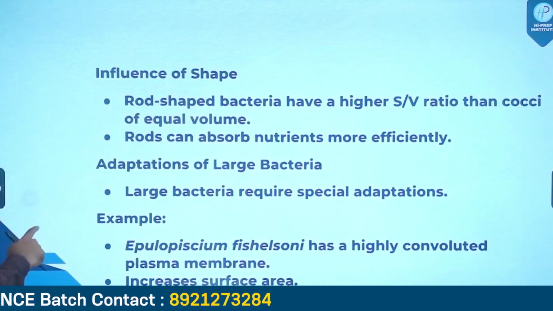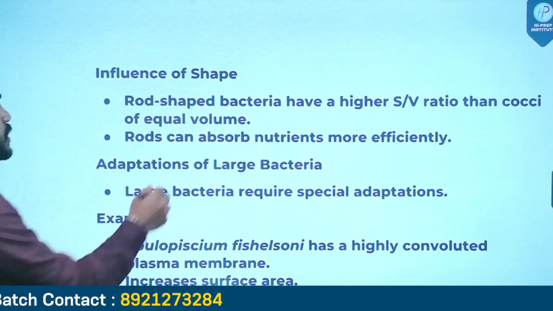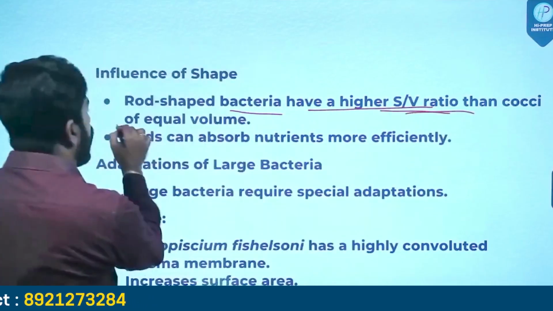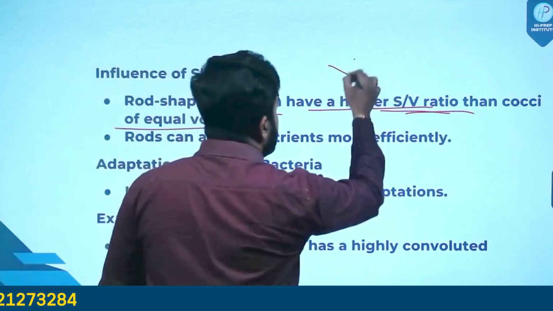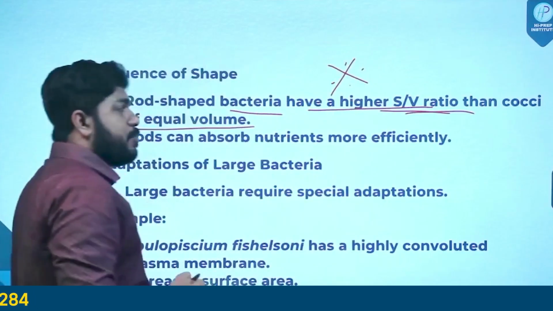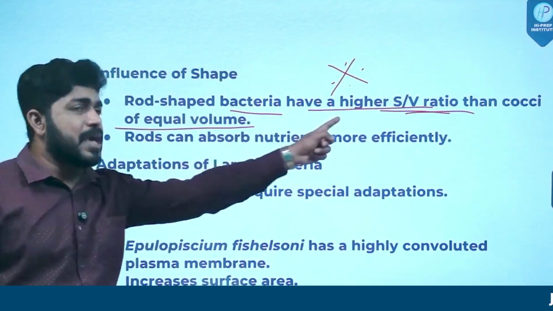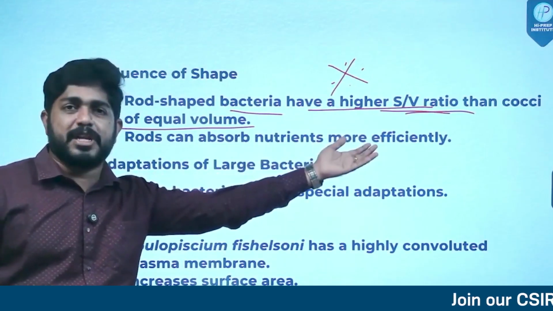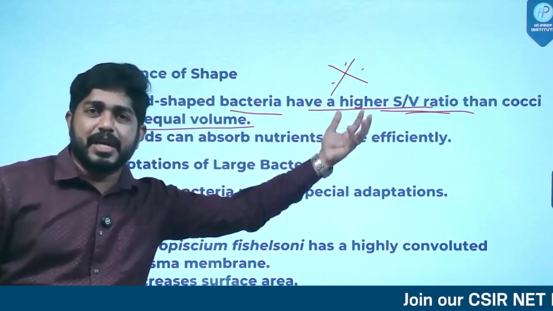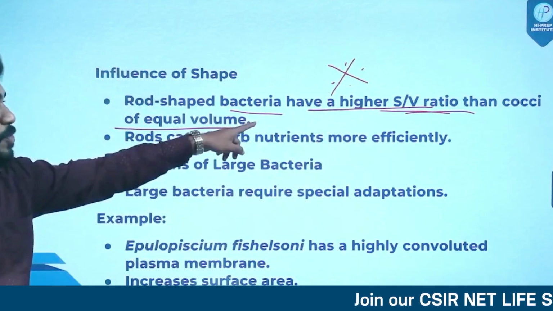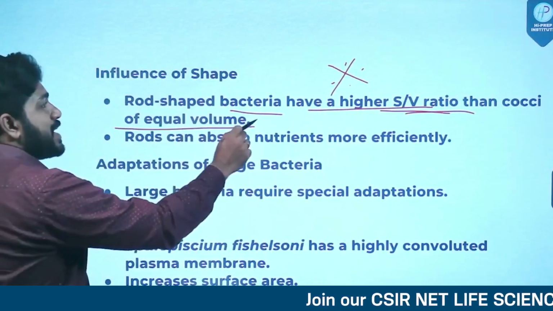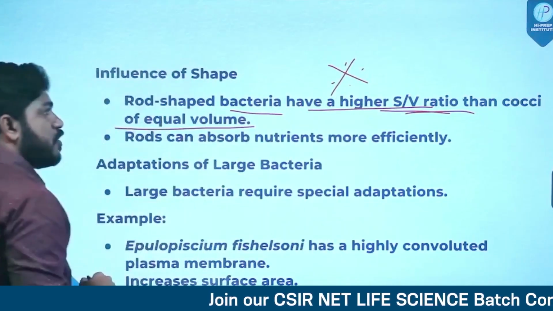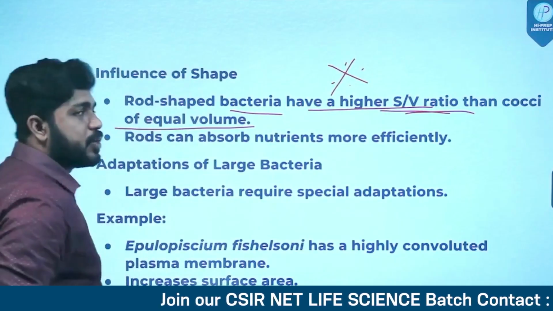So what is the influence of shape? Rod-shaped bacteria have a higher surface to volume ratio than cocci of equal volume. Students, please keep this point in mind. This can be asked in our exam: which among the following statements are correct, or which among the following statements about bacterial shape is incorrect? This is a very important point. Rod-shaped bacteria have a higher surface area to volume ratio than cocci of equal volume.